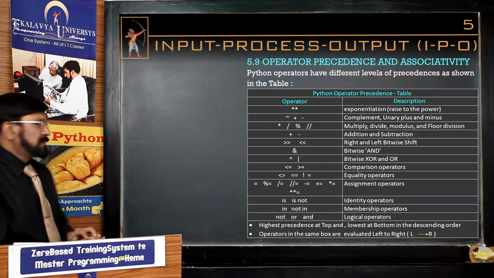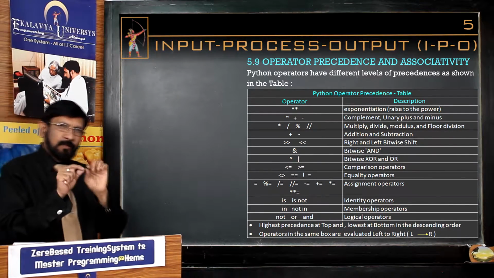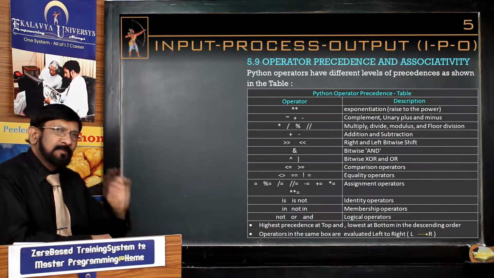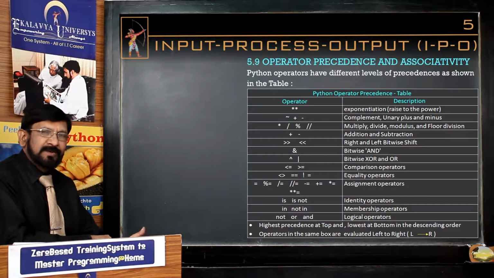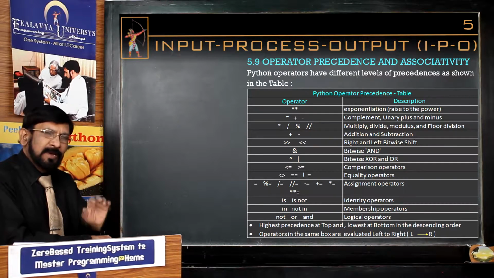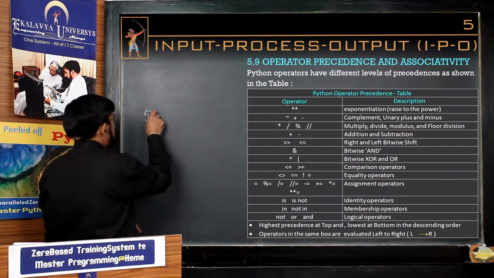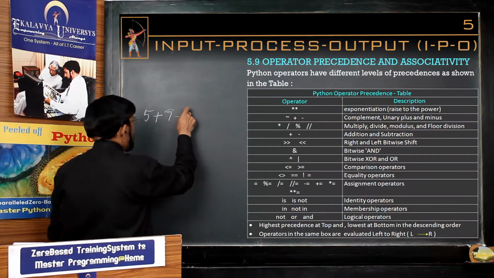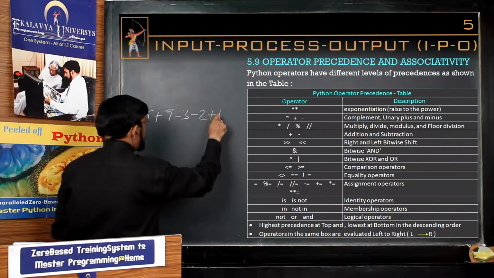What is associativity? Actually, in some expressions, we write operators of the same precedence, the same group of operators. Here you see unary plus and minus. Unary plus and minus have the same rank, the fourth rank. Now we have written an expression like this: 5 plus 9 minus 3 minus 2 plus 1.